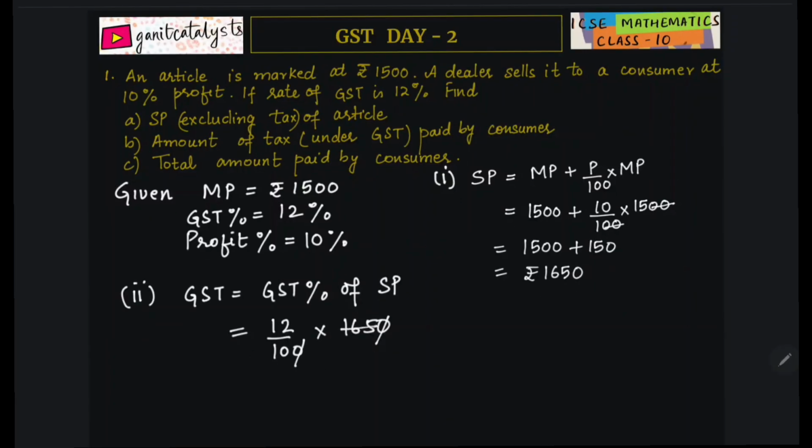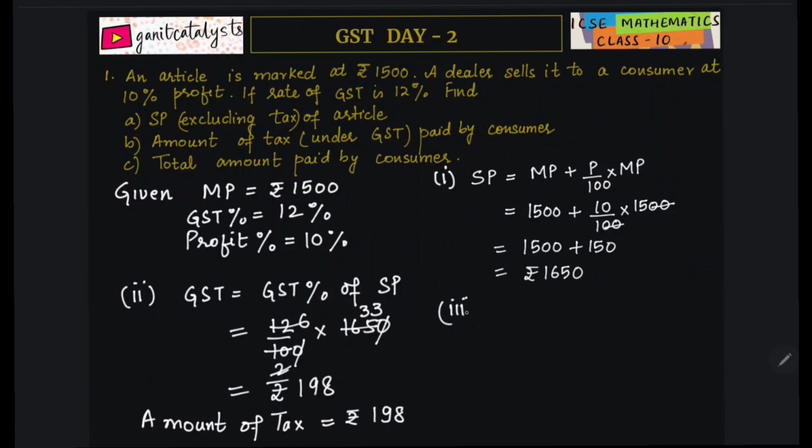When we calculate, 5 3s are 15, 5 3s are 15, 5 2s are 10, 2 6s are 12, so it is equal to 198. So rupees 198 is the GST. So this is the amount of tax paid by the consumer, equal to rupees 198.